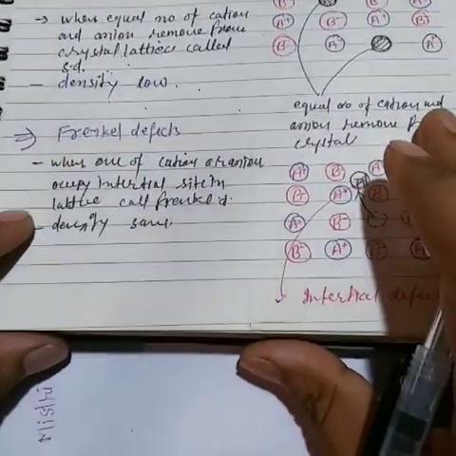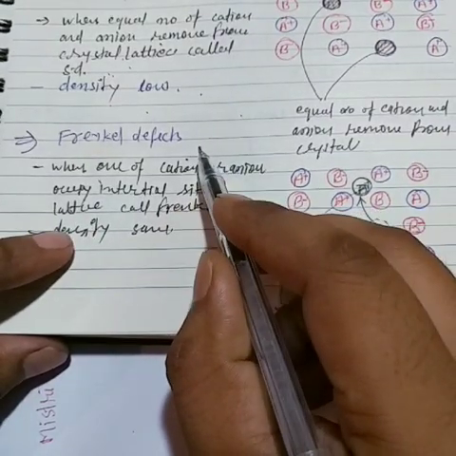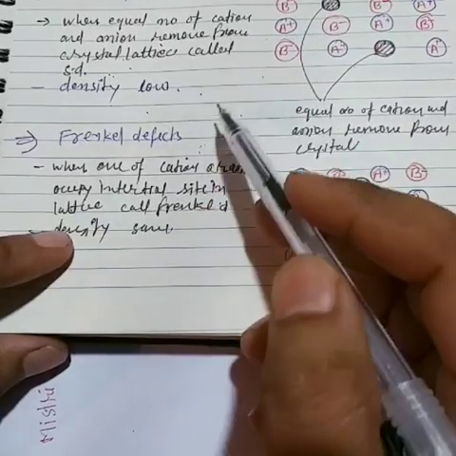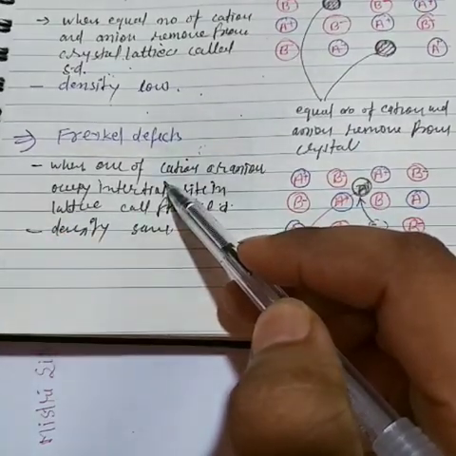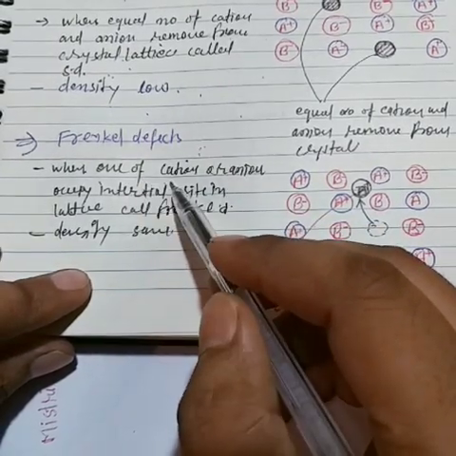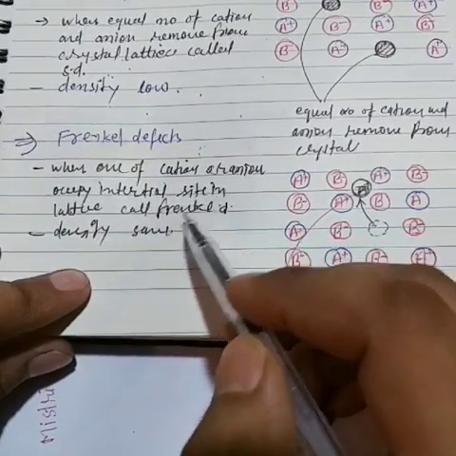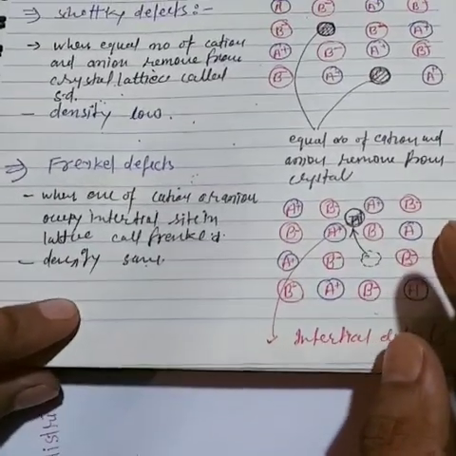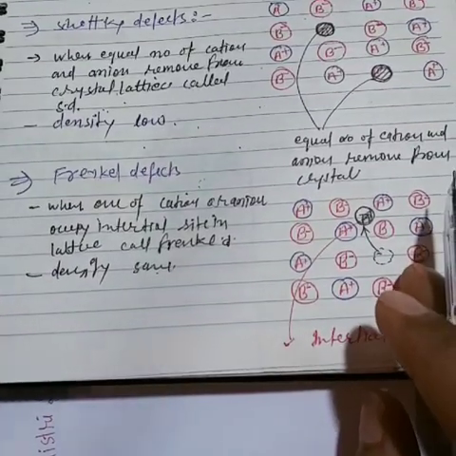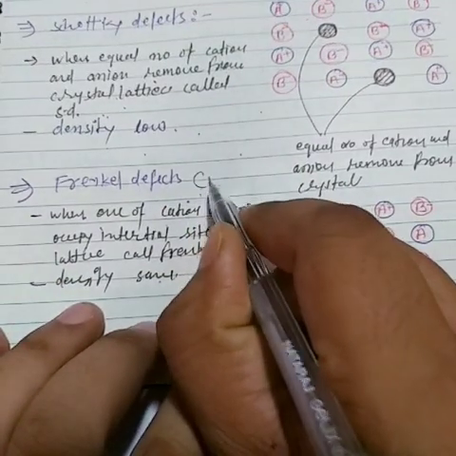And similarly, Frenkel defects. Now see here, just opposite to Schottky defects, and similar to interstitial site. When one of the cation or anion occupies an interstitial site in the lattice, it is called a Frenkel defect. That means it is also a dislocation site or dislocation point, very important. Now you can mention here dislocation